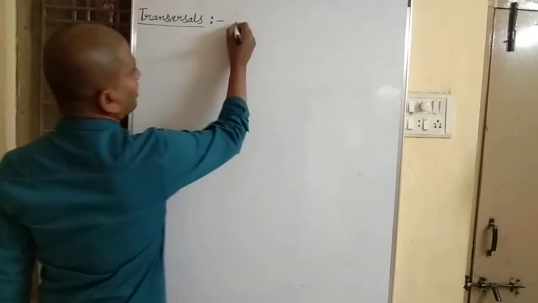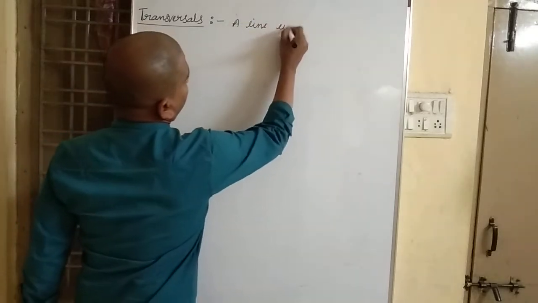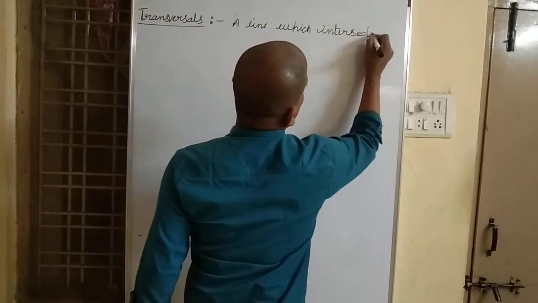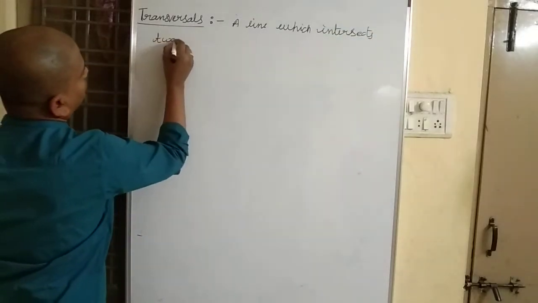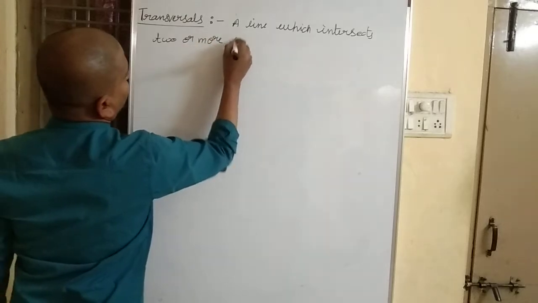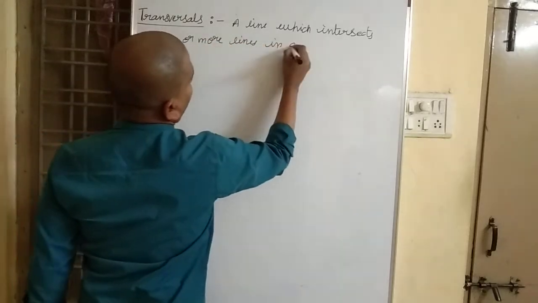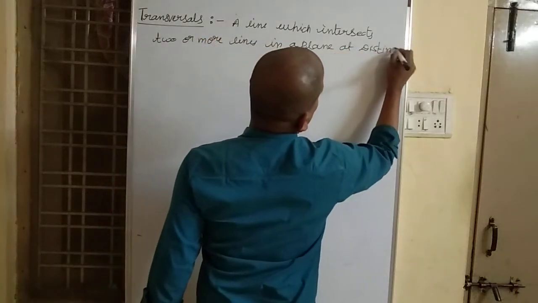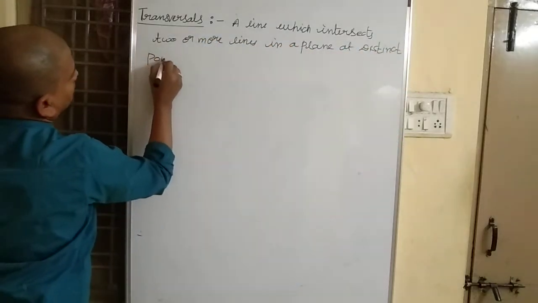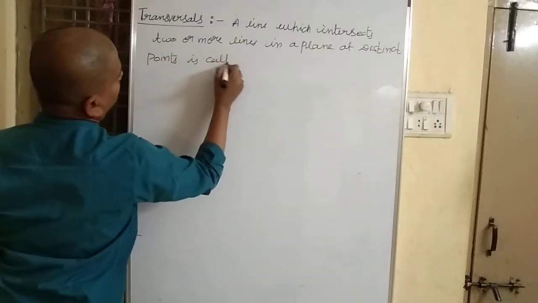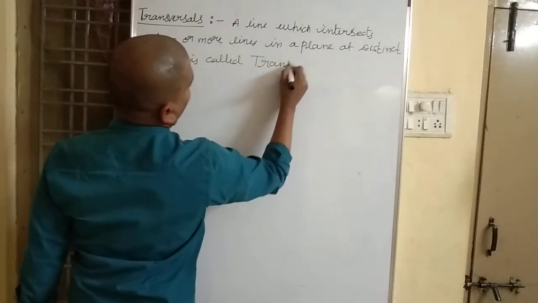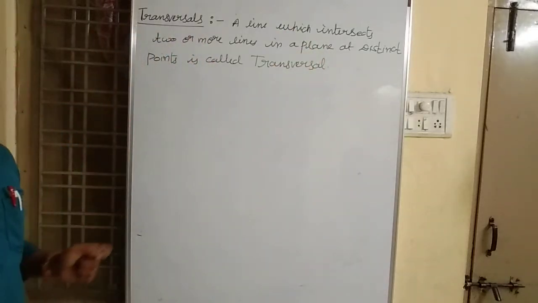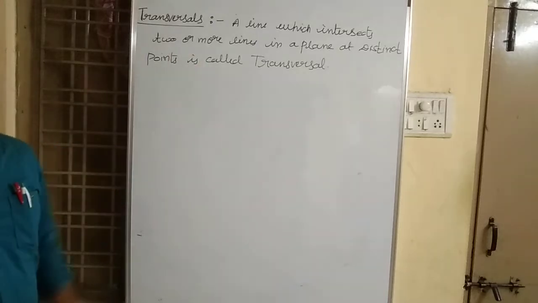A line, let me write, a line which intersects two or more lines in a plane at distinct points is called transversal. A line which intersects two or more lines.